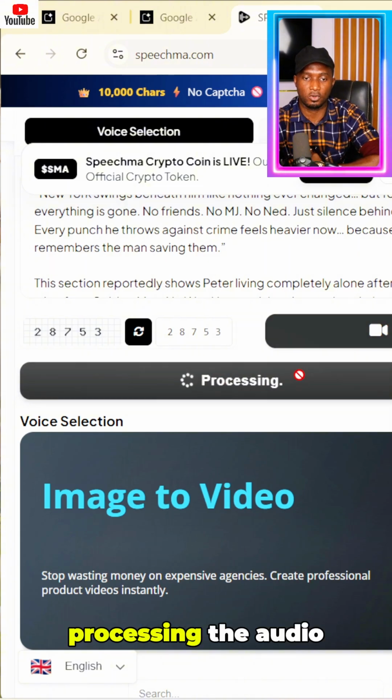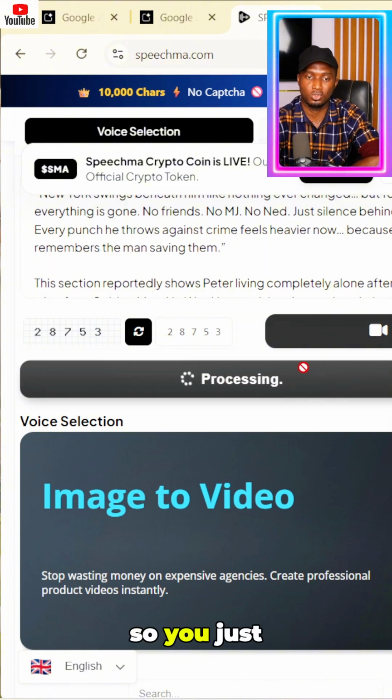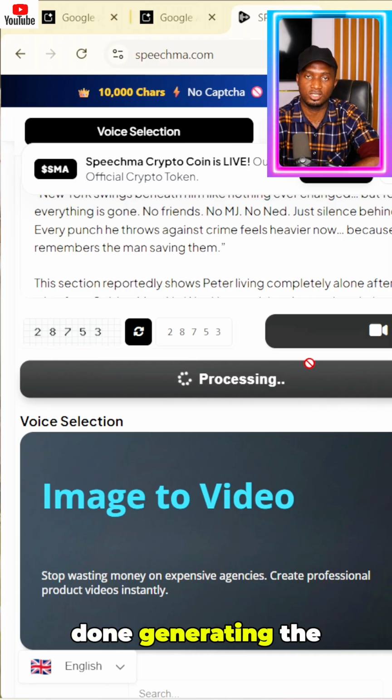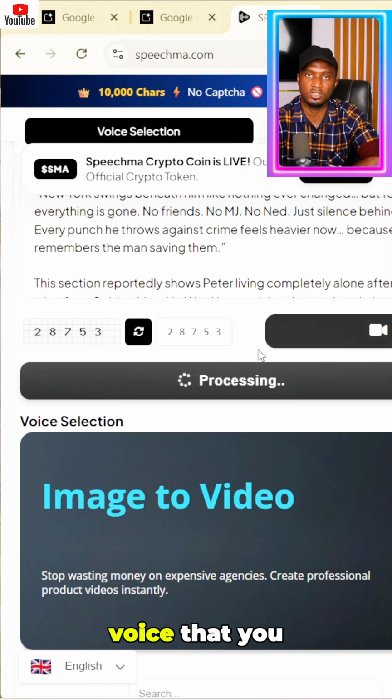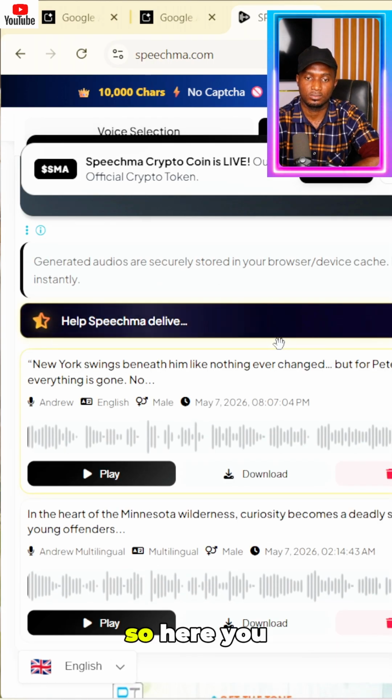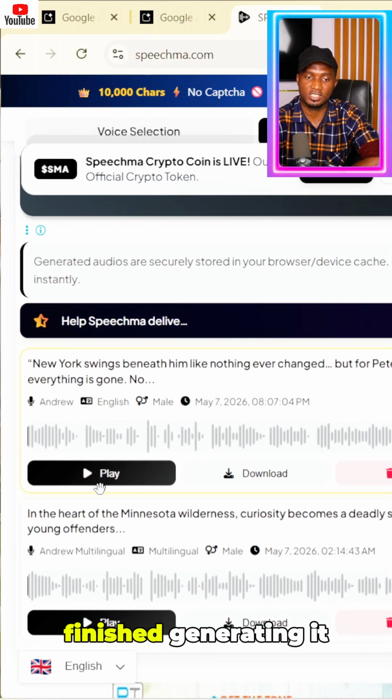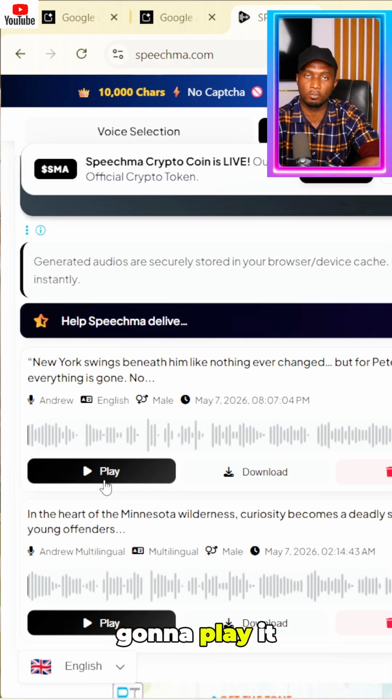Okay, so you can see it's processing the audio right now. You just have to wait a couple of minutes for it to finish generating in that particular voice that you preferred. Here you go. So it has finished generating it. I'm going to play it now so you get to hear how it sounds.